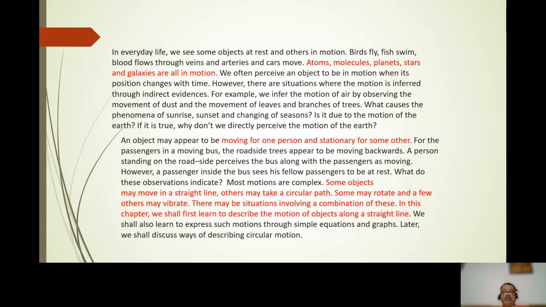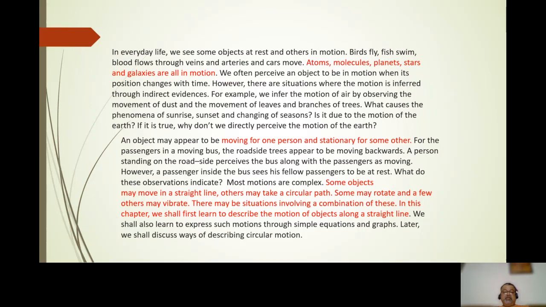What causes the phenomena of sunrise, sunset, and changing of seasons? It is due to the motion of the earth. If it is true, why don't we directly perceive the motion of the earth?